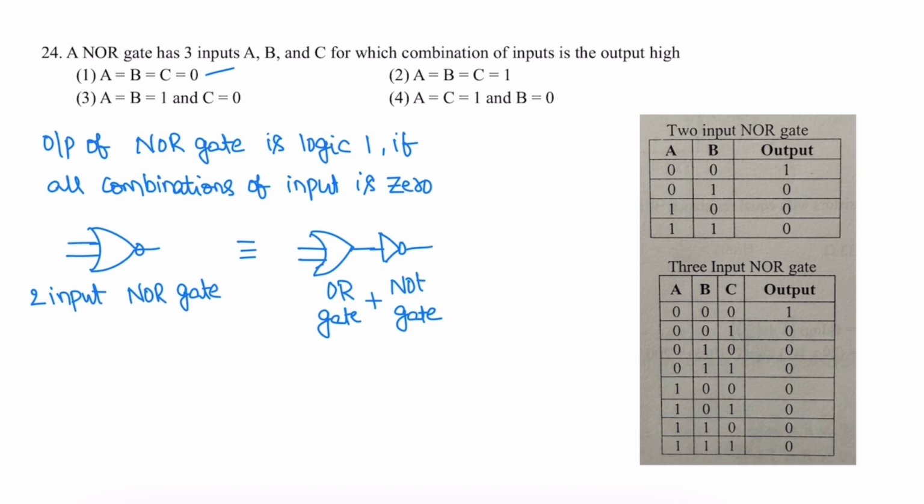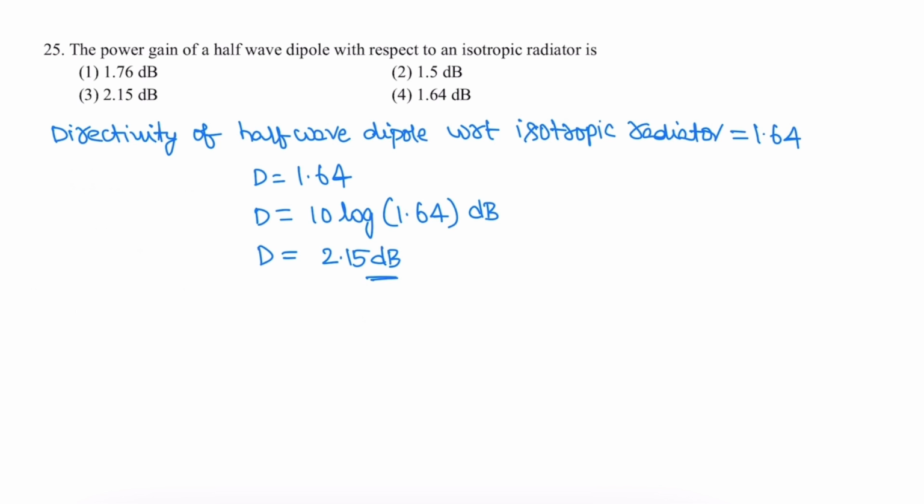Next question. The power gain of a half wave dipole with respect to an isotropic radiator. The directivity of a half wave dipole with respect to an isotropic radiator is 1.64. It is a standard value. 10 log of 1.64 is 2.15 dB. The correct answer is 2.15 dB.